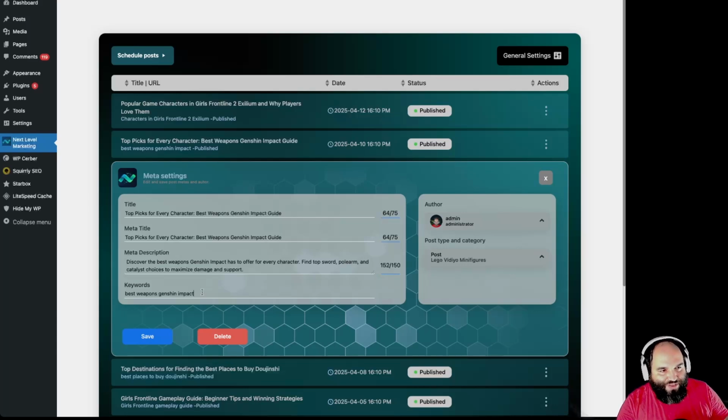So that's why Next Level does this. But to push this further, Next Level actually takes this keyword and places it into your Squirrly SEO Live Assistant. It also takes this keyword and places it inside your briefcase. So in Squirrly SEO, in your briefcase, you actually don't need to go and manually add this anymore, because our plugin will do that for you.